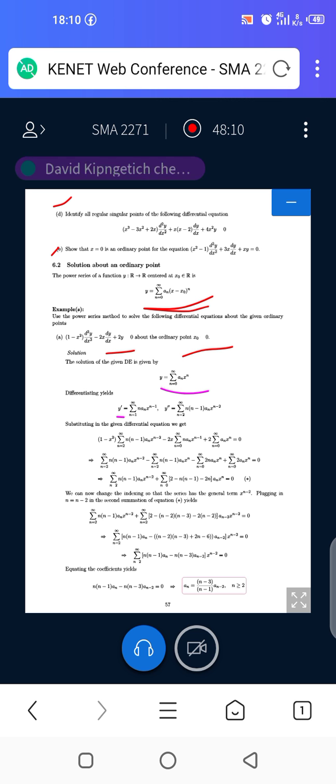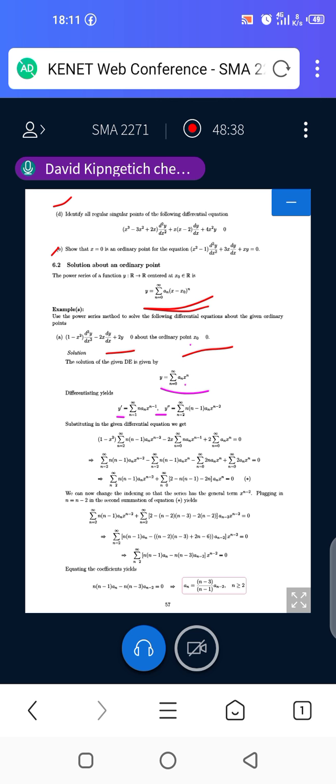When differentiating, a_n is a constant. If you differentiate x to power n, you bring the n down, and then you have a_n times x to power n minus 1. I hope everyone is seeing that.